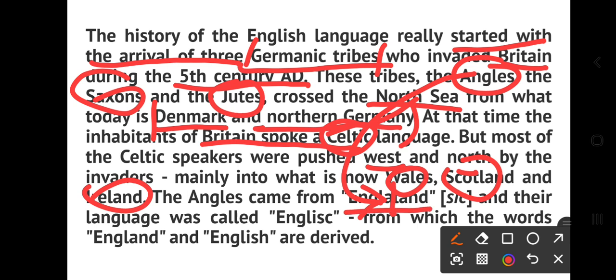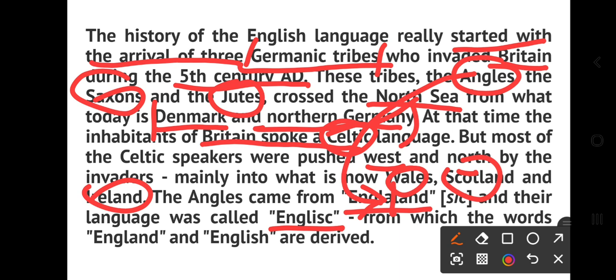They came from England, and their language was called English, from which the words England and English are derived. So England is derived from Angle-land, and English is derived from Angles.